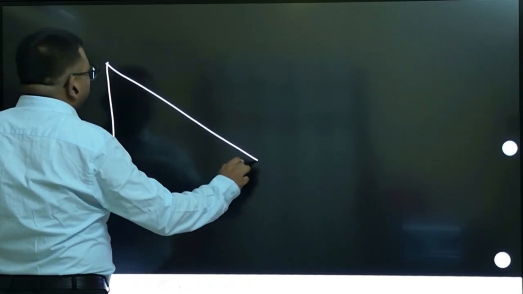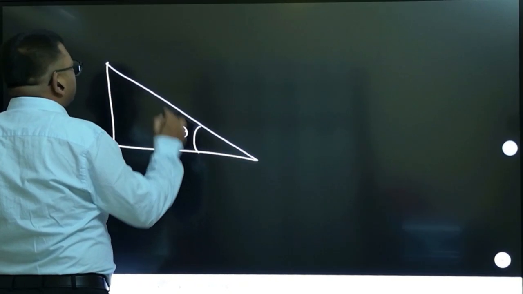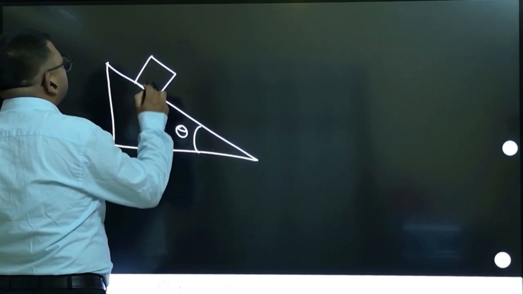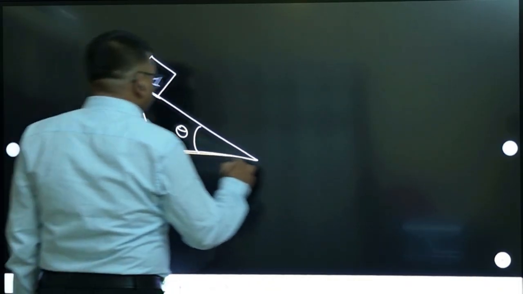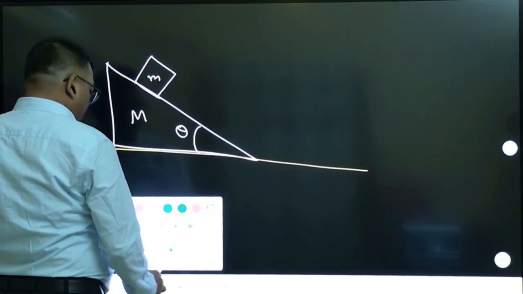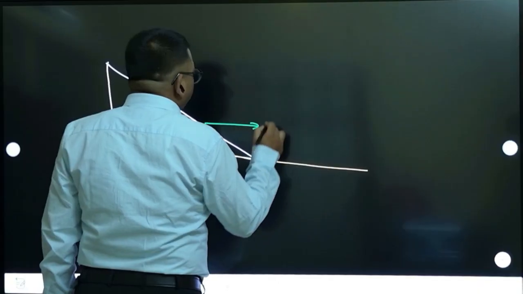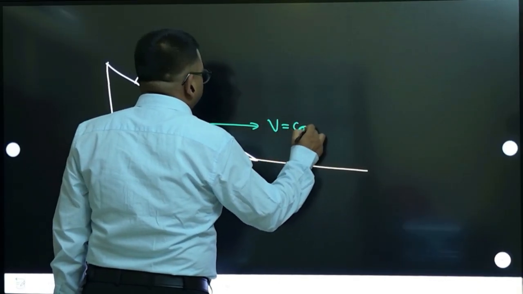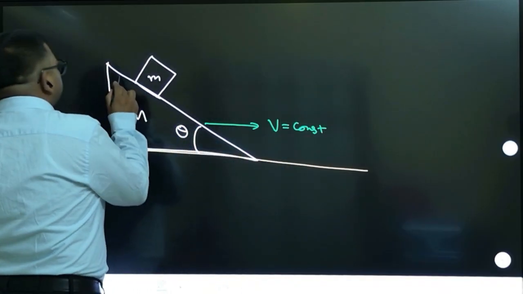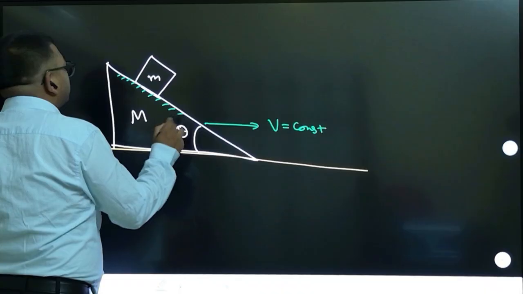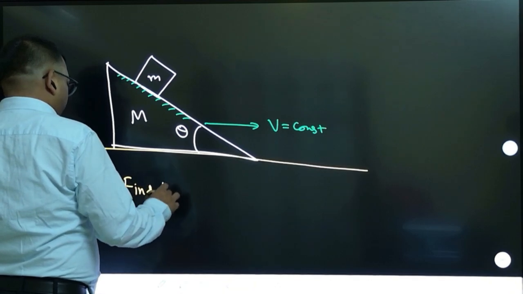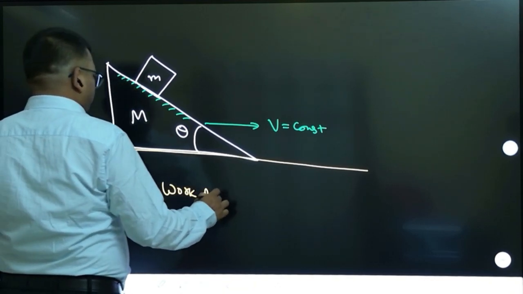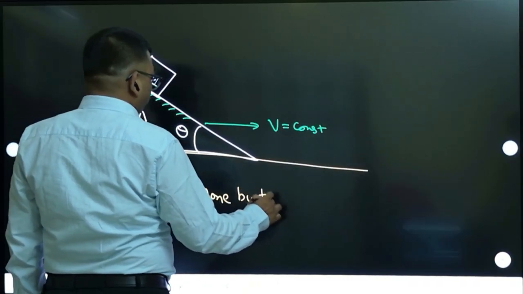It's a good question. Suppose there is an inclined plane with angle theta, and there is a block of mass m, and this capital M is the wedge. There is a horizontal surface, and this wedge is moving with a constant velocity. Its velocity is constant. The surface is rough, because they are asking you to calculate work done. Find work done by the friction